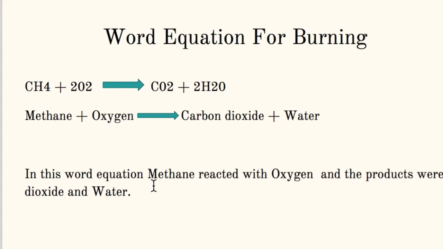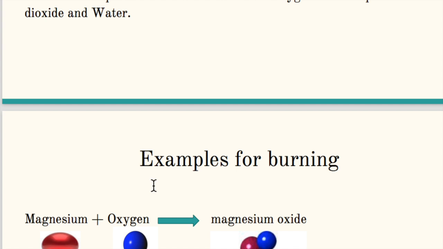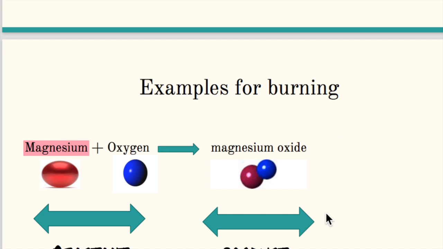And here I want to explain something which is very important. In here, I said magnesium and oxygen will react. So these are the reactants. But sometimes, if we say carbon, can we say carbon oxide? Yes, we can. Why didn't we say magnesium oxygen? When more things are combined with oxygen, we say oxide. In our next video, I will teach you. I hope you guys understand this video.